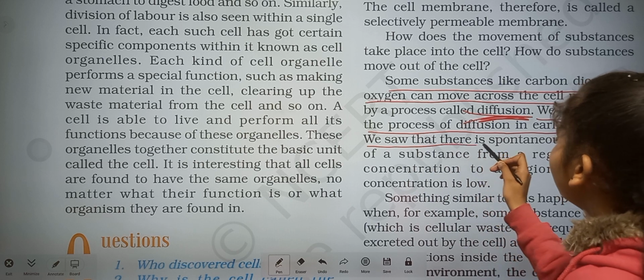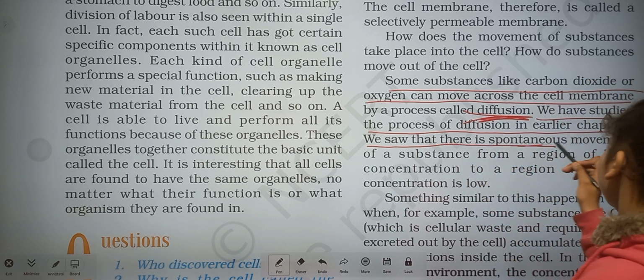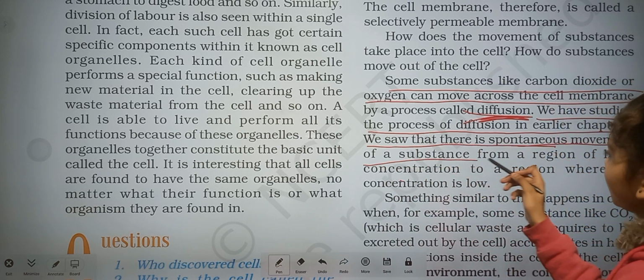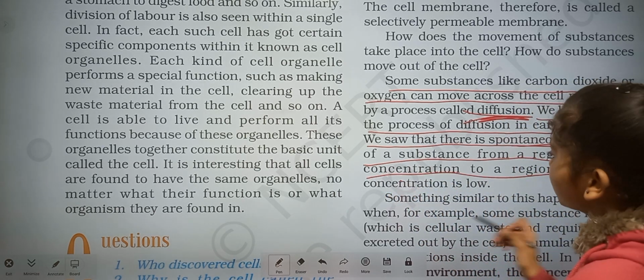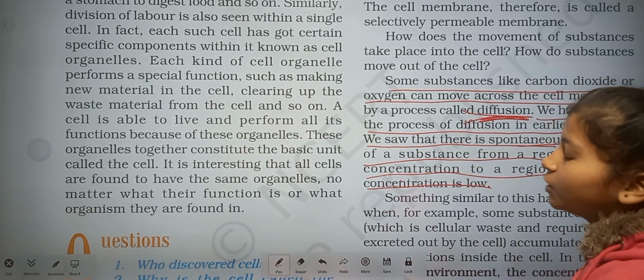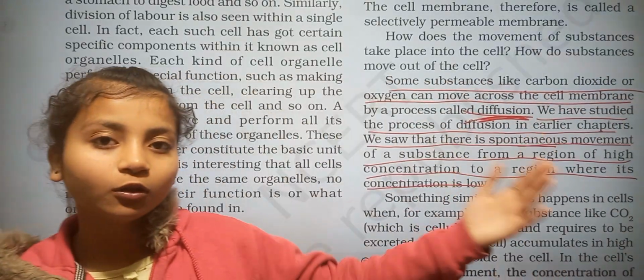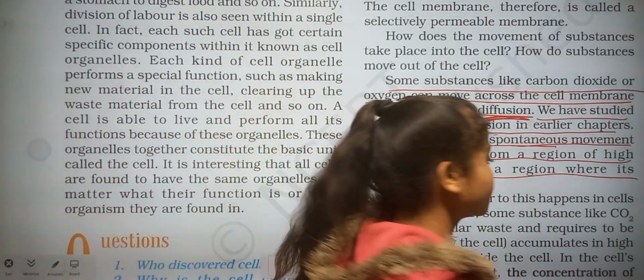We saw that there is a spontaneous movement of a substance from a region of high concentration to a region where its concentration is low. It means the movement in diffusion is from high to low, and it is a slow process also.